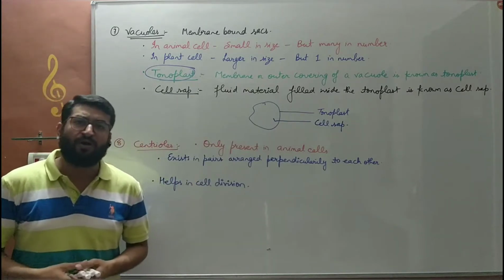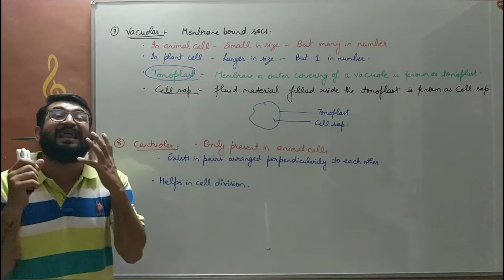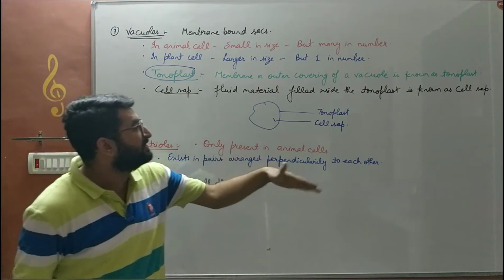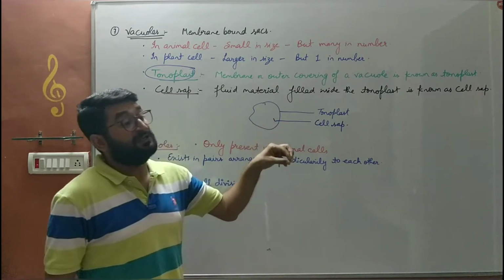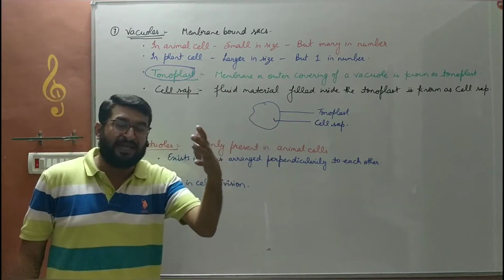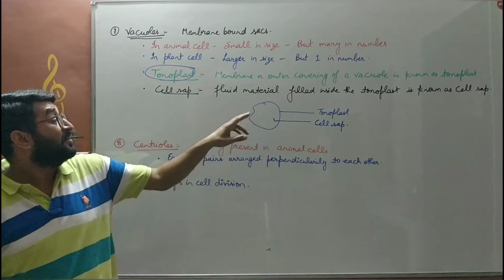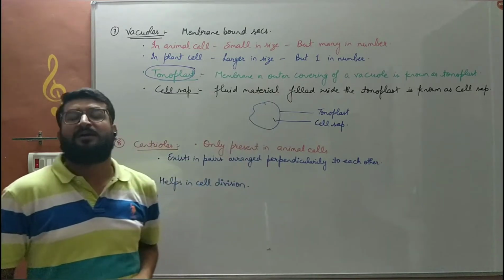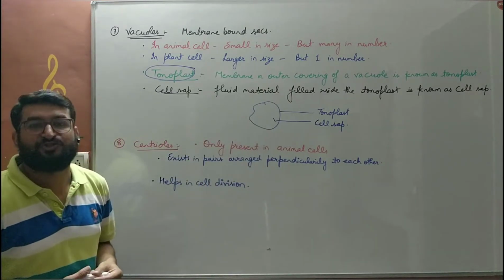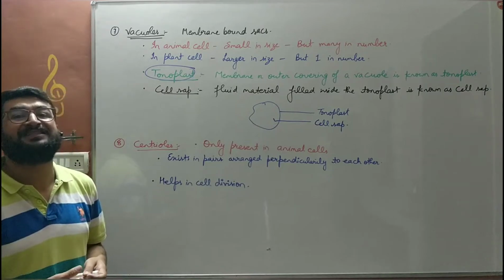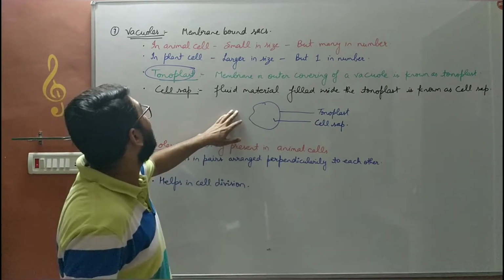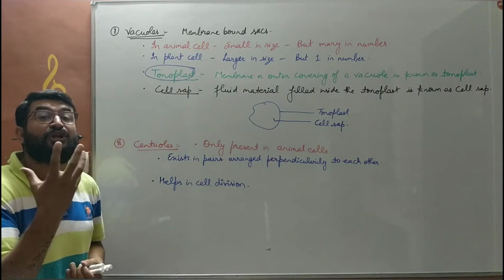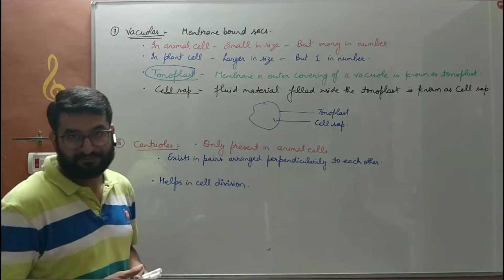This vacuole provides a fixed balance inside the cell. If the cytoplasm has more water, that will go inside the vacuole, and if the cytoplasm somehow decreases the amount of its water, then water will come out of that vacuole into the cytoplasm and maintain the water balance. Likewise, the salt balance inside the cytoplasm is also maintained by the vacuole. So the vacuole basically maintains the osmotic pressure inside the cell.